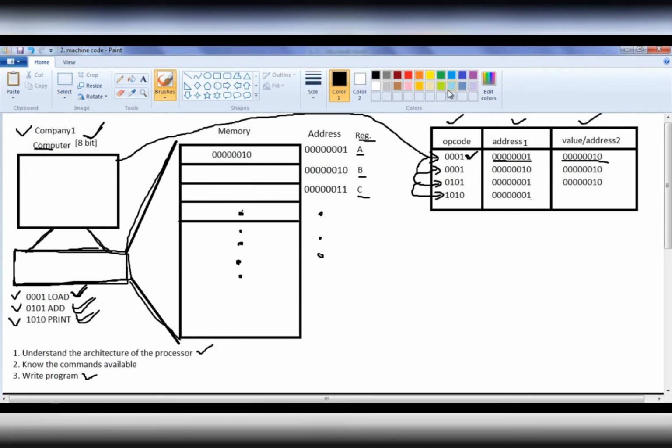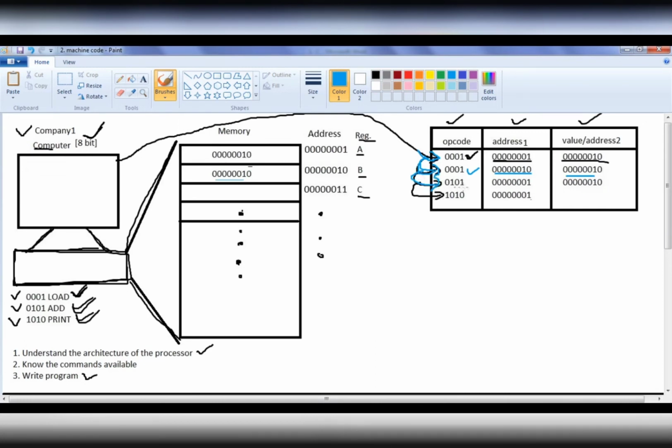Next, the computer moves to the next statement. It takes the next statement, and there also we are telling it to load, at this address, this value. The computer takes that value and puts it in the specified address. Simple thing. That is how the computer works. It always executes the code from left to right, top to down, one after another. It executes the instructions, then goes to the next instruction.